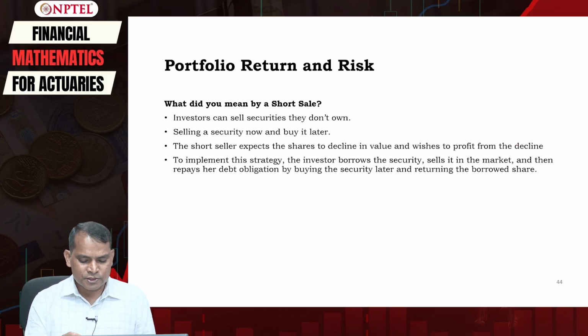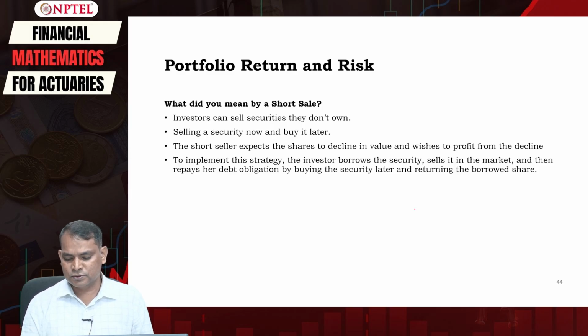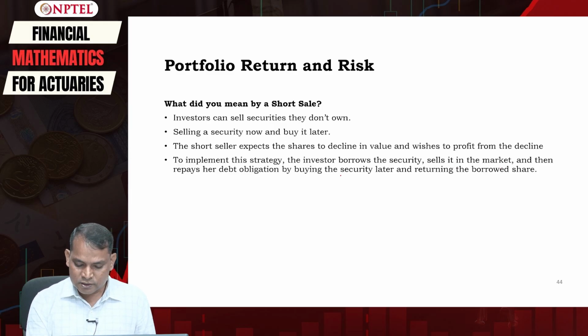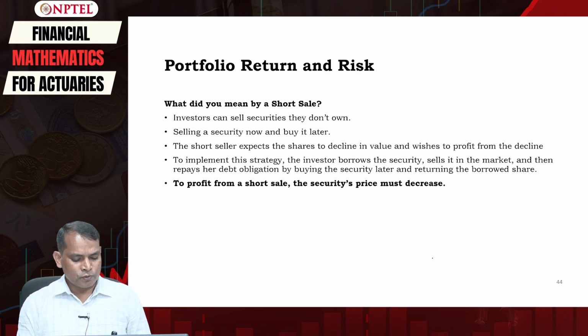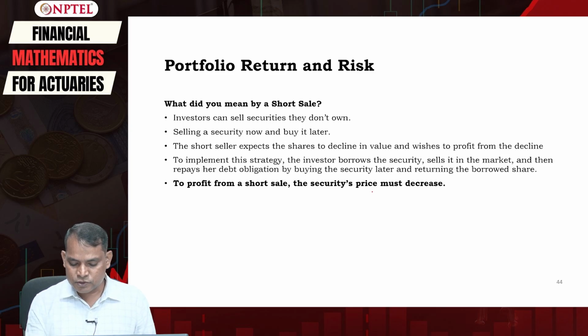To implement this strategy, the investor borrows the security, as I have already told, sells it in the market and then repays her debt obligation by buying the security later and returning the borrowed shares. To profit from this short sell, remember that the security's price must decrease.